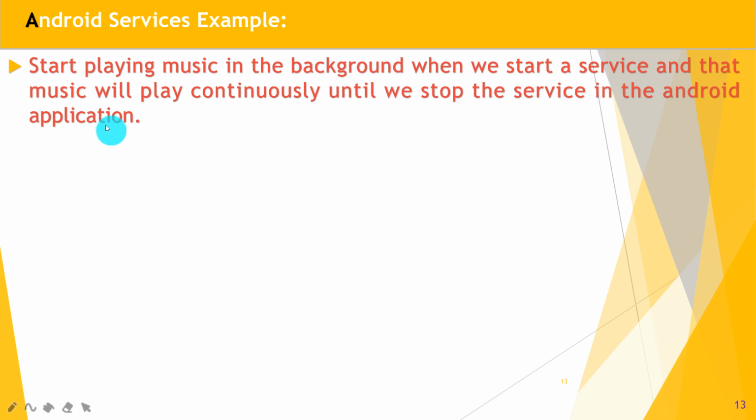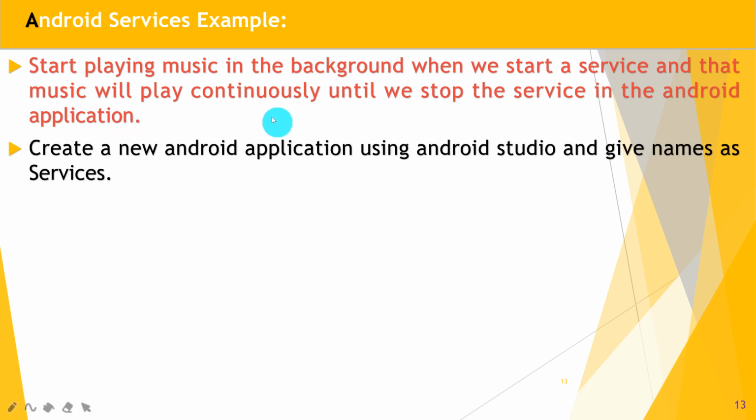So this is the basic service model we implement today. First, we create a new Android application using Android Studio and give the name services.